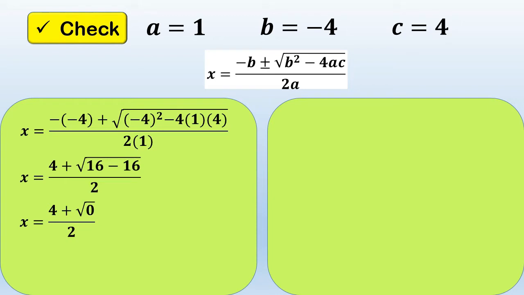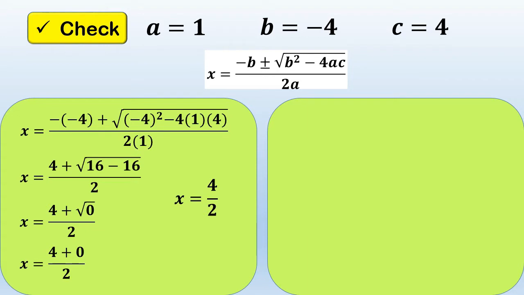So, it will become 4 plus, 16 minus 16 is equal to 0. That's why we have here square root of 0 over 2. Now, let's simplify the numerator. So, square root of 0 is equal to 0. That's why we have here 4 plus 0 over 2. Okay, so next.